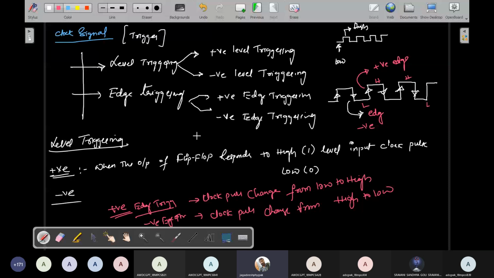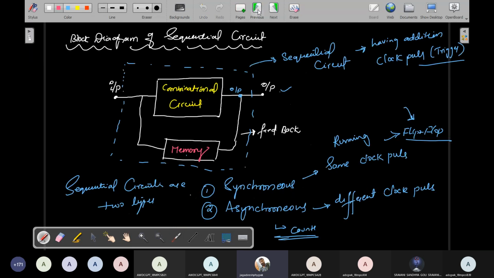So this is about the clock pulse. How you give the clock pulse to the flip flop will be explained in the flip-flop operation. Before applying a clock to any flip-flop, you first need to understand what the clock pulse is, what the positive and negative clock pulses are, and what level triggering and edge triggering clock pulses are. Then only can you apply this process to any flip-flop operation. That is the reason I explained all these things. Understood, everybody?